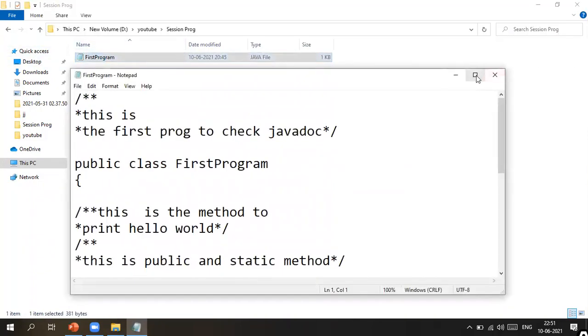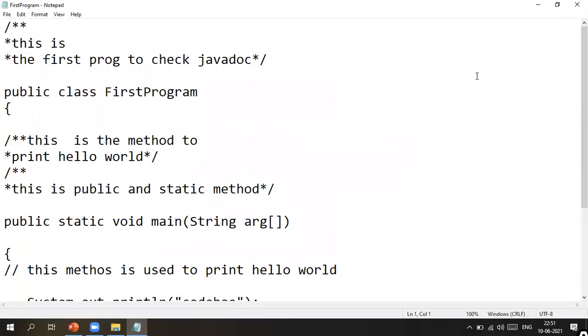This is the basic Java program. The first part, which is written with a slash and asterisk, represents your documentation comments. This is a multi-line comment used here. This is also a documentation comment. I'm just removing this because I wanted to make it a single documentation comment.